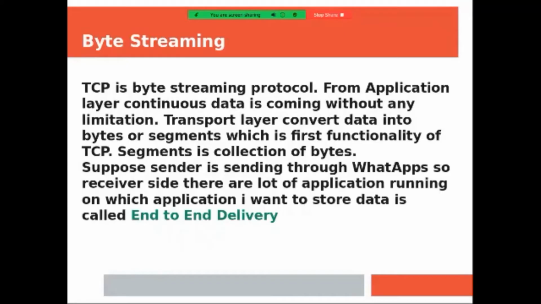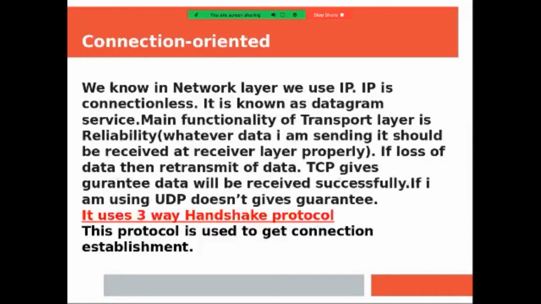So that job is done by TCP. That is called end-to-end delivery. It means the application from which I am sending the data, only that application should receive that data. If I'm sending data by mail, it should be received by mail. If I'm sending data by messenger, it should be received by messenger. If I'm sending data by WhatsApp, it should be received in WhatsApp. That is called end-to-end delivery.